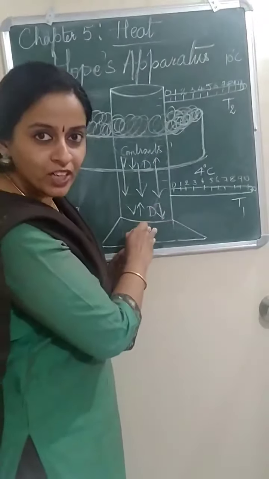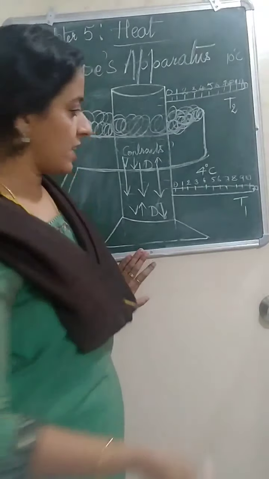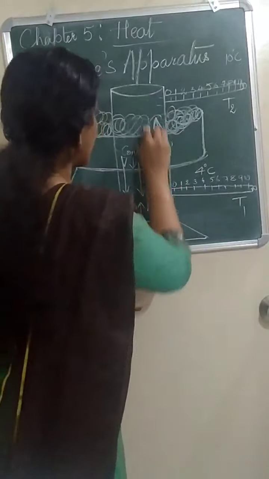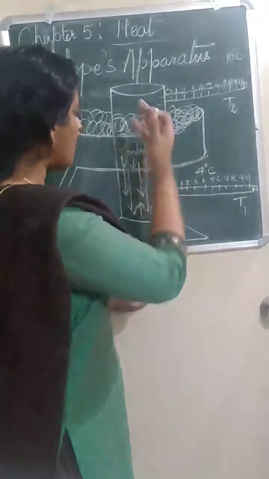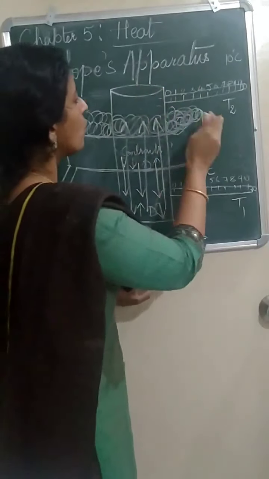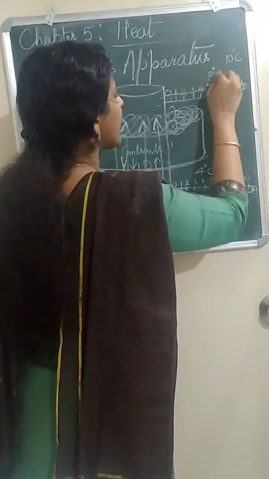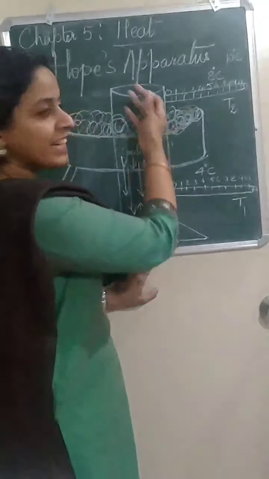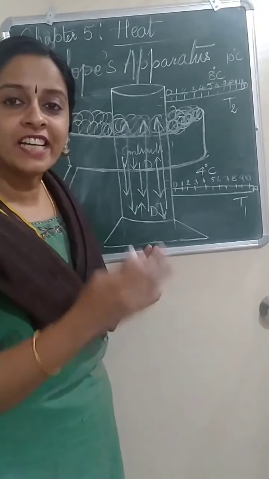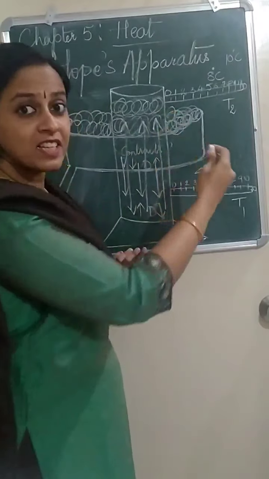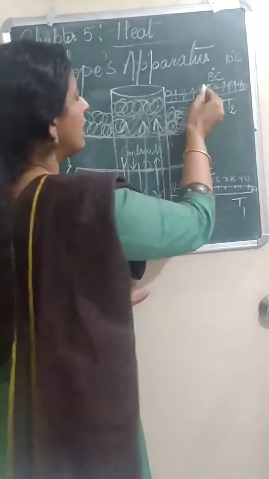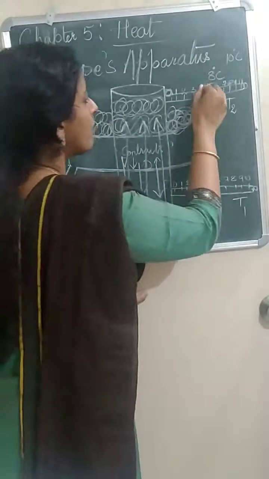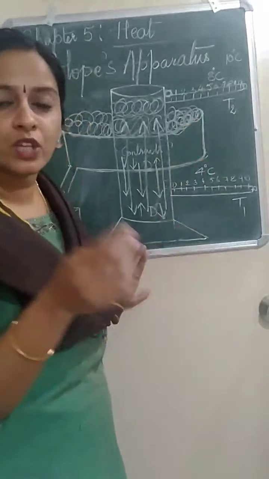Now, this cold water which was there, that became lighter. Now, that water will go up. It will start moving in the upward direction. Now what will happen? All this cold water is going up. So this thermometer, which by this time maybe was at 8 degrees Celsius, when this cold water started traveling upward, the temperature started decreasing. When the cold water goes up, there is a sudden fall in the temperature of thermometer T2. It will directly come down, from 4, 3, 2, 1 and then it will reach 0.